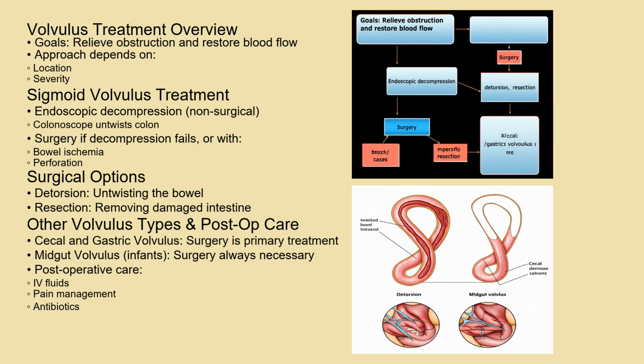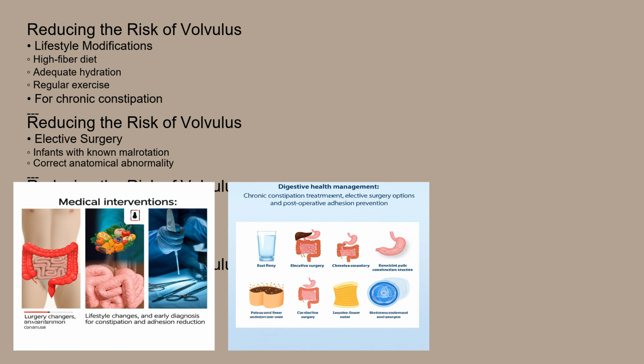In cases of cecal volvulus or gastric volvulus, surgery is usually the primary treatment. For midgut volvulus in infants, surgery is always necessary to correct the malrotation and prevent recurrence. Following surgery, patients may require supportive care, including intravenous fluids, pain management, and antibiotics. While it's not always possible to prevent volvulus, especially in cases of congenital malformations, there are some steps that can be taken to reduce the risk.